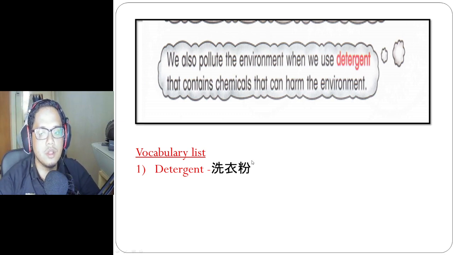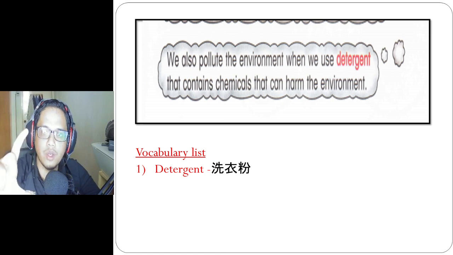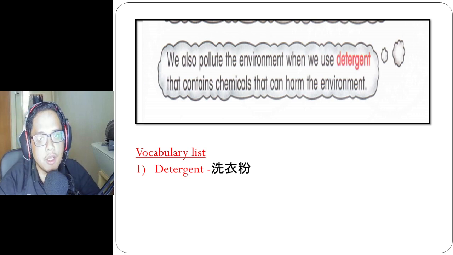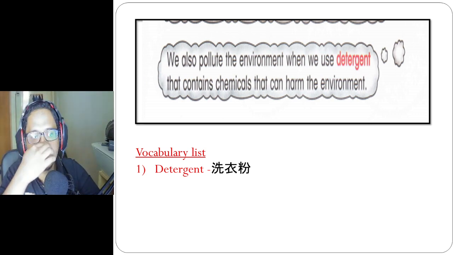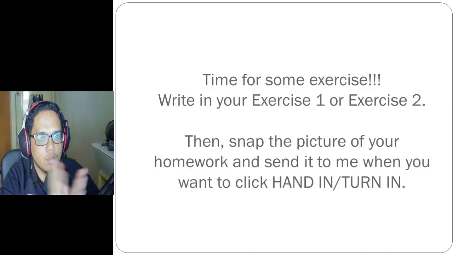So detergent is, the example is, again, if you see your father, mother, or anybody wash your clothes in that washing machine, they will take like a soap, you know, liquid one, the water one, they will put inside. That one we call detergent. All right, detergent. But not only washing the clothes, we have so many types of detergents. All right, so that thing is what we call detergent. Okay, so time for exercise.